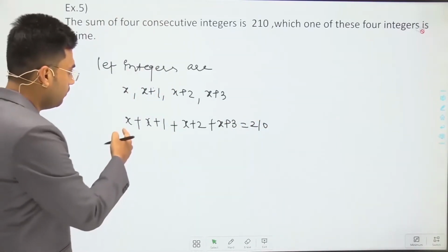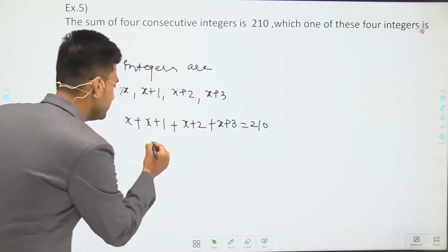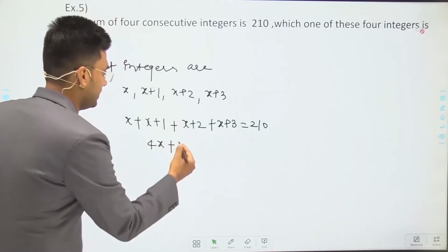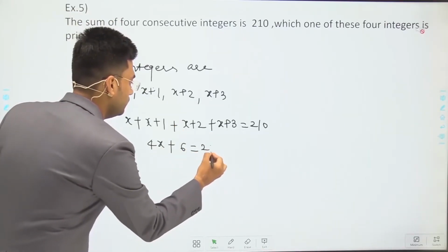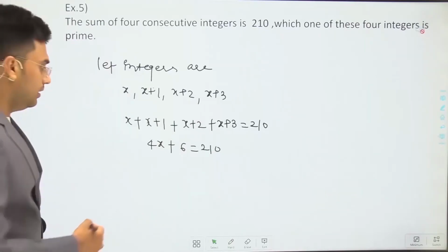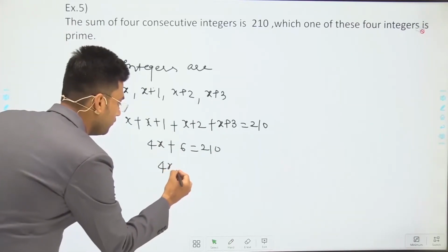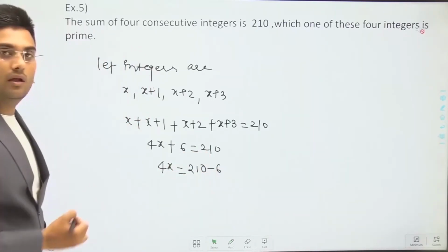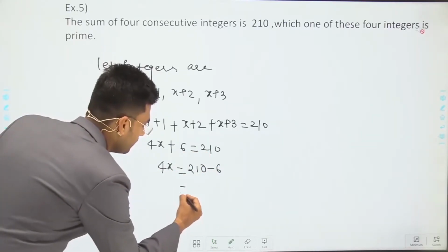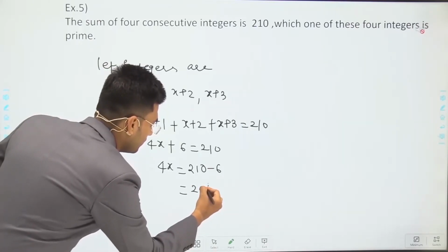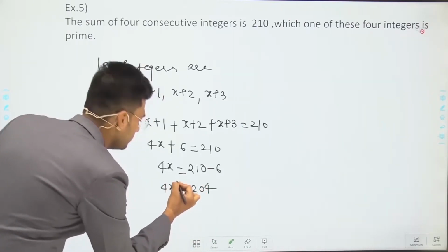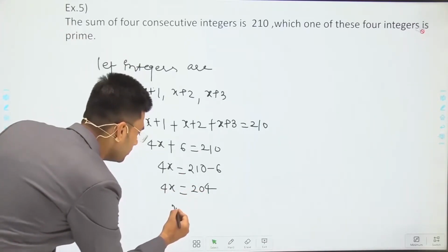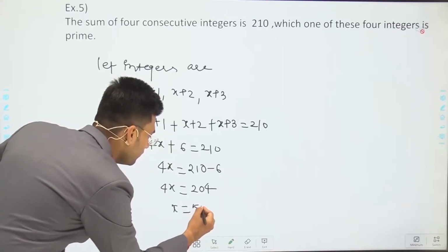Okay, now 1, 2, 3, 4, that means 4x plus 3, 2, 5 plus 6 is equal to 210. It means 4x is equal to 210 minus 6, which is 204. 4x is equal to 204, so x is equal to 51.